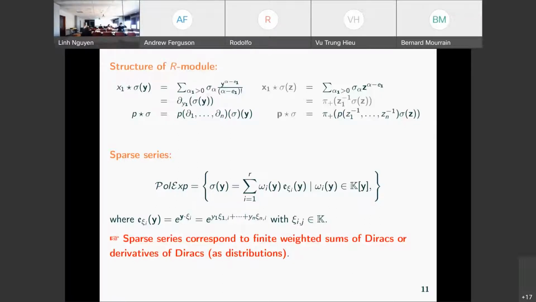And here we are living in the space of distributions, so it's not really measures, but distributions. And the polynomial weight, which is here, is in fact giving the distribution order, the derivation order.